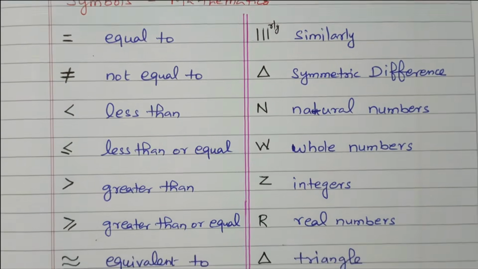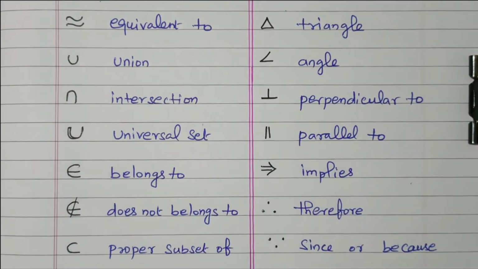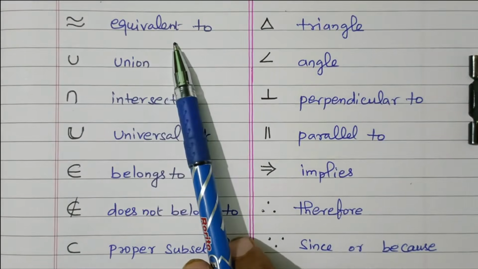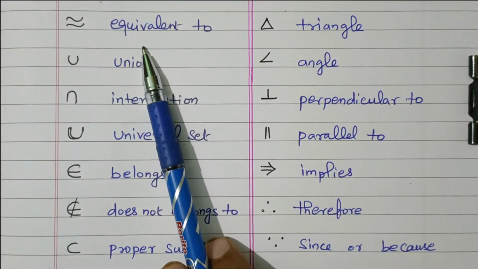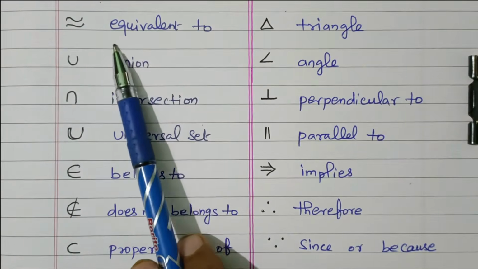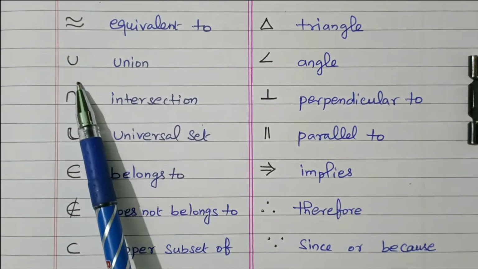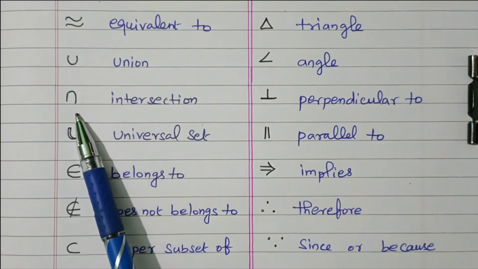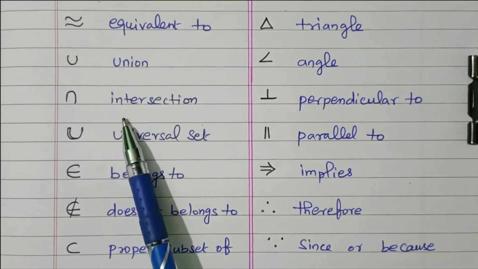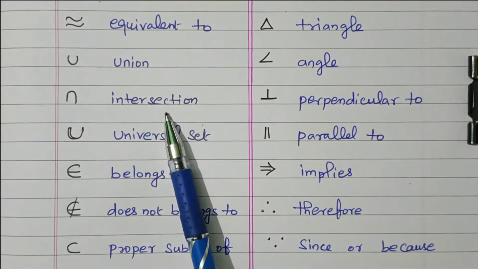Now we'll go to some more symbols. So this is equal to, equivalent to, right? First we saw equal to, A equal to B means A is equal to B, but this is equivalent: both are equivalent, the same process happens. This refers to the union, used in sets and relations. Another one, the opposite of this, is intersection. Intersection means common to A and B.